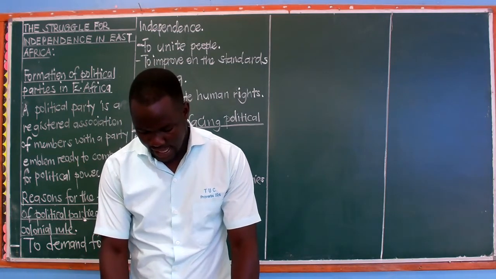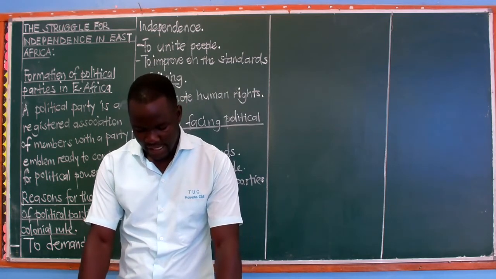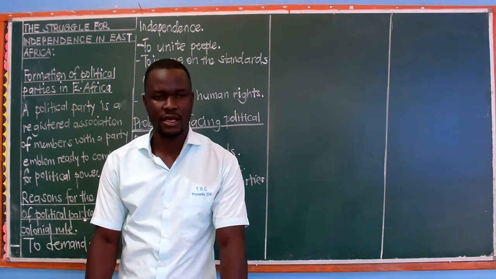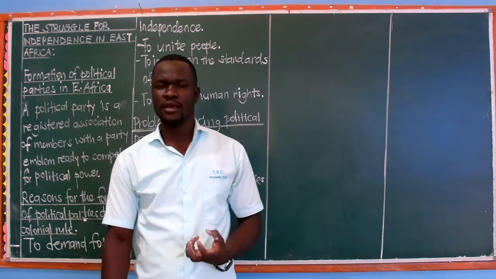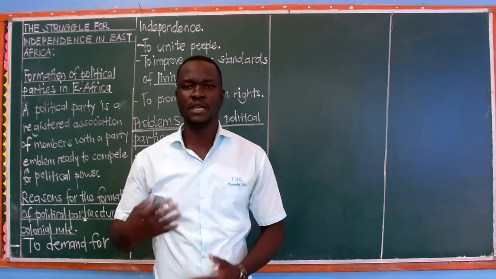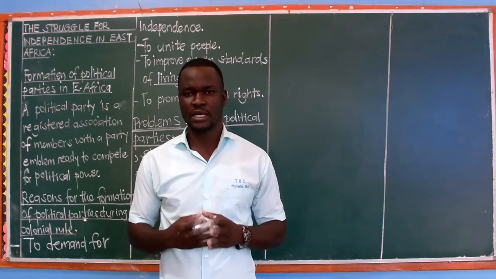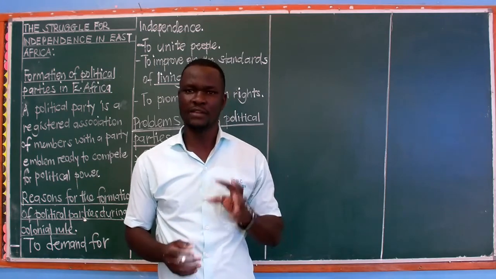Those are the problems that political parties faced, and some of these very problems are being faced by the current political parties. We shall be able to realize that even today, political parties are still being formed. But now, when it comes to the reasons, there are those that are different.